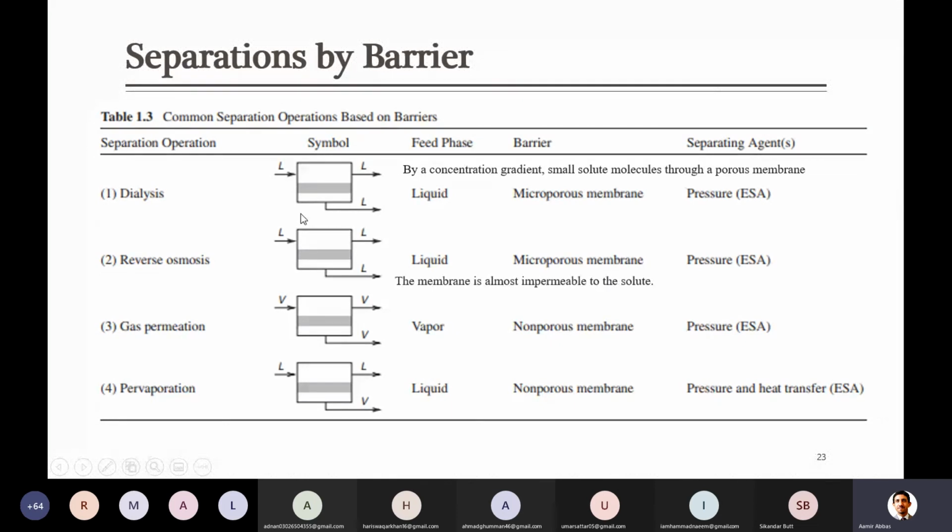The second one, which is used, or maybe you have come across this name, is reverse osmosis. Did you come across this terminology before, anywhere? What is reverse osmosis?